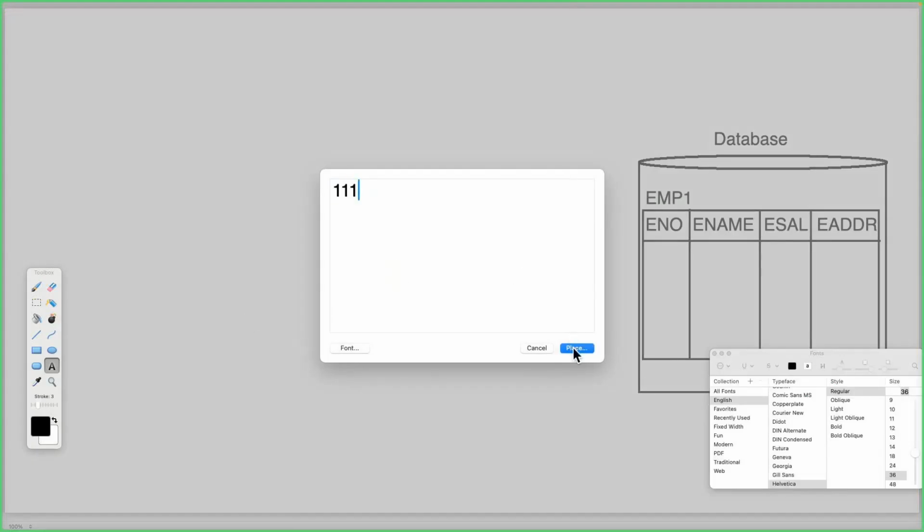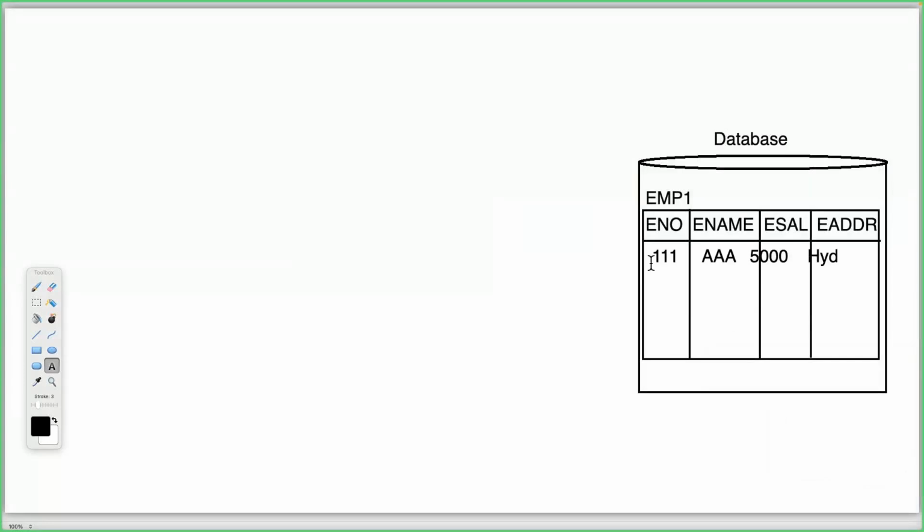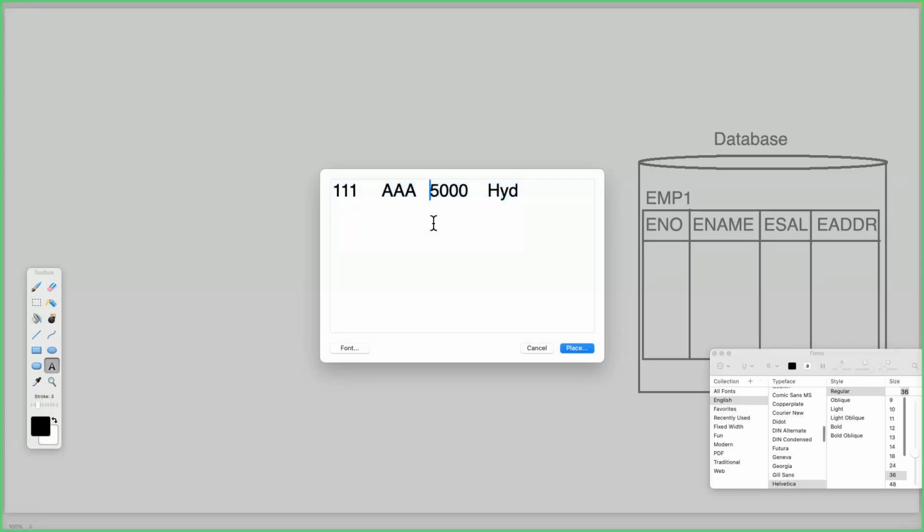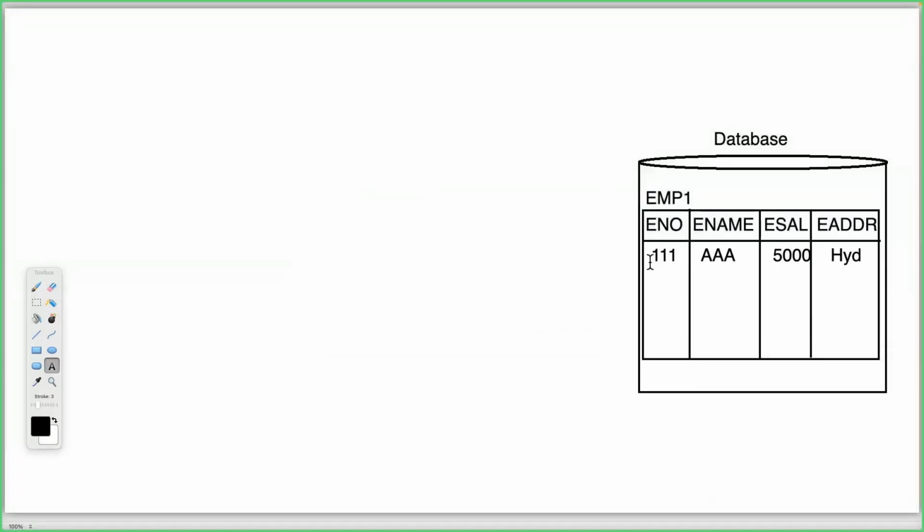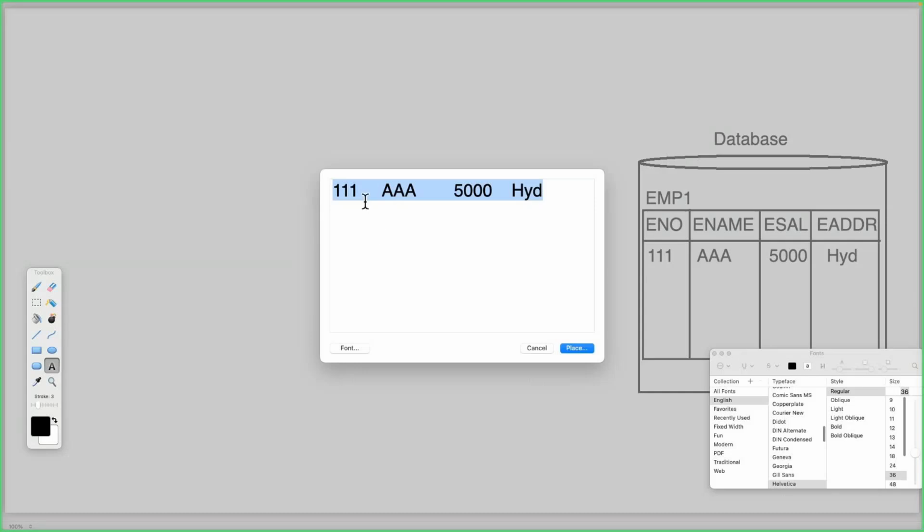111, say for example, AAA. Right, sir. Now, this is the data we are going to provide here.